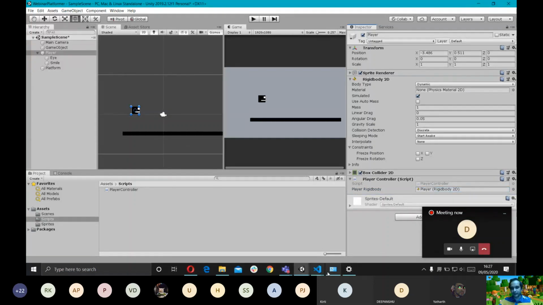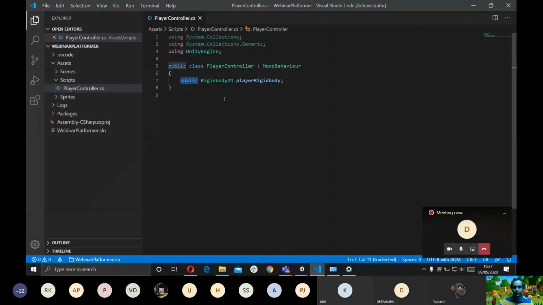The player controller script now has a reference to the rigid body component, which means we can access the attributes of the rigid body component and change them as we want. I'm going to write some code right now and then I'll explain what I'm doing.